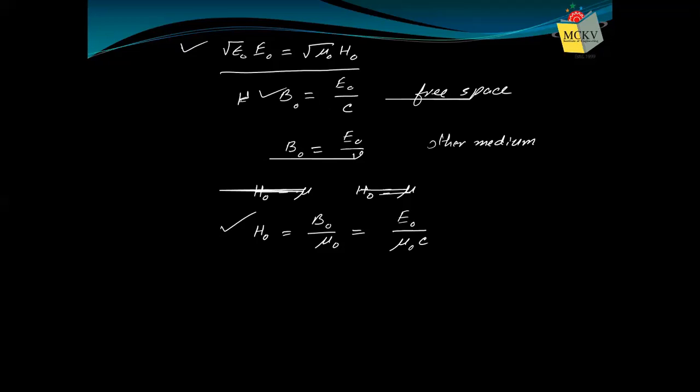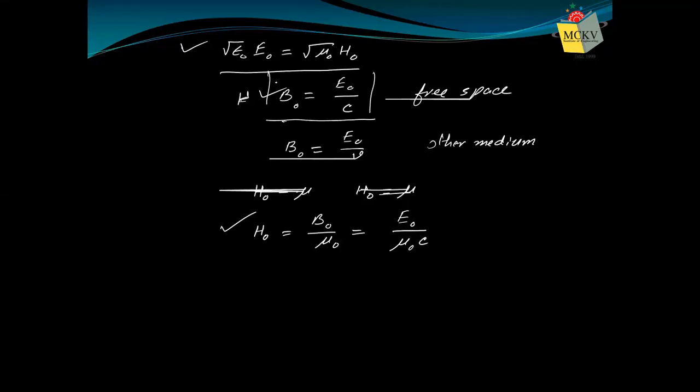Electric field is called light vector, not the magnetic field. Why do we always give more importance to electric field? Because of this relation. You observe here that the magnitude of magnetic field, or magnitude of flux density, is estimated from the intensity of electric field dividing the velocity of light, and velocity of light is huge.